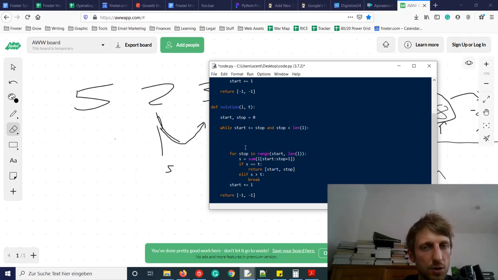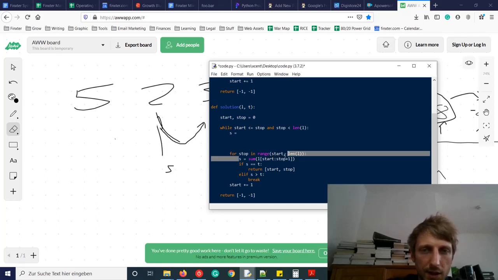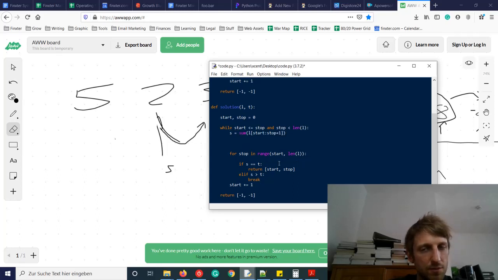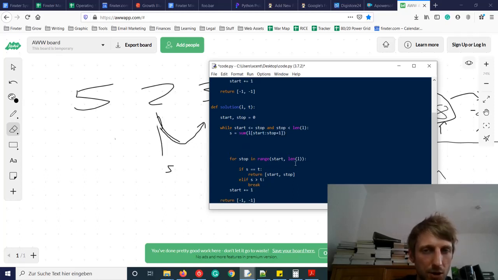Good. So then what do we do? We check the sum. So we calculate the sum again of the list. This is basically this command. We check this sequence. Now we calculate the sequence. And now if the sum is equal to t, then we return this thing.